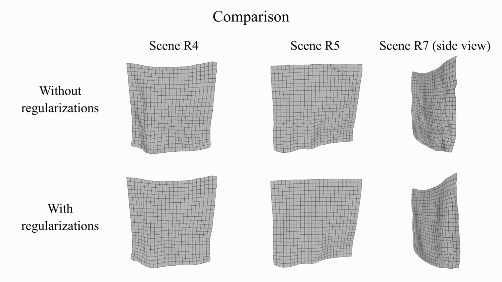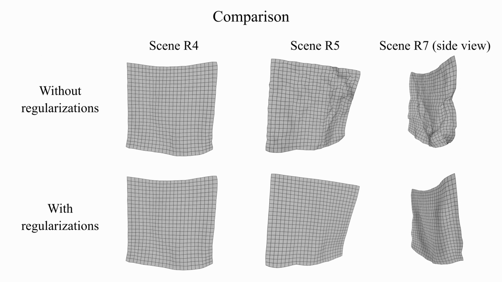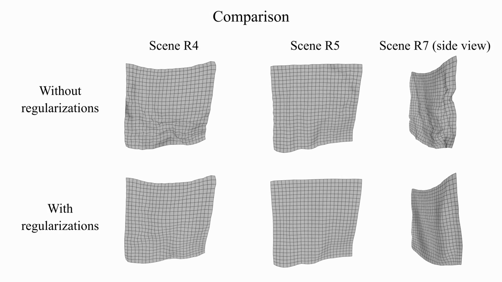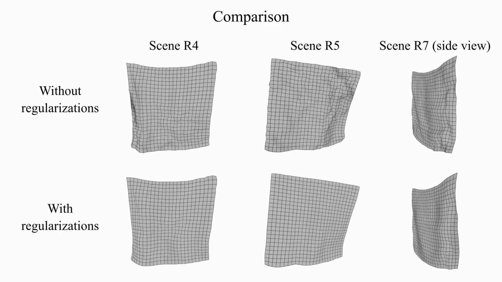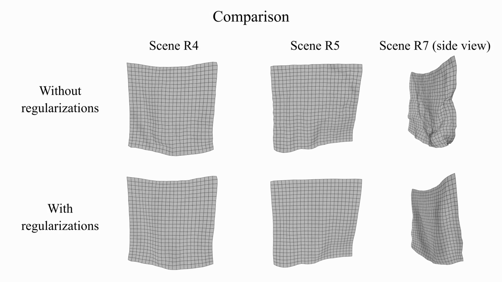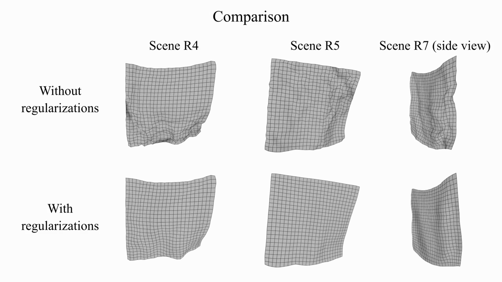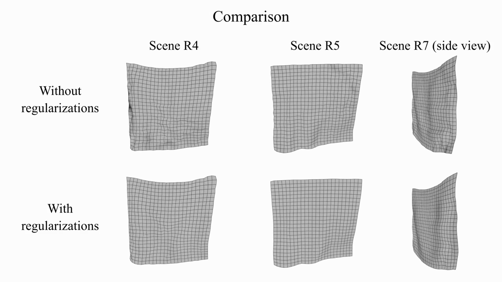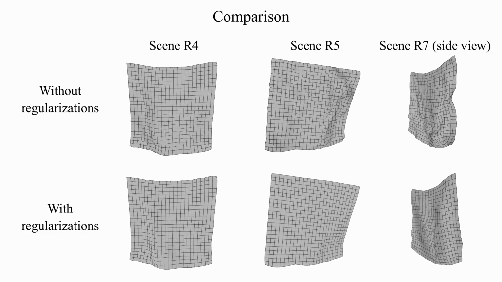A direct comparison of the reconstructed geometry with and without these regularization terms shows their efficacy despite their small contribution to the overall loss function. Both terms are scaled to be 1 to 2 orders of magnitude smaller than the image loss and still make a huge difference.